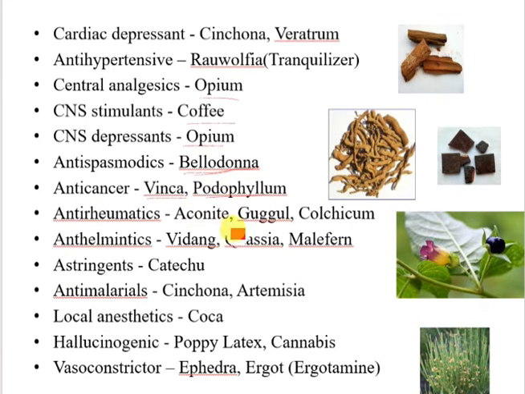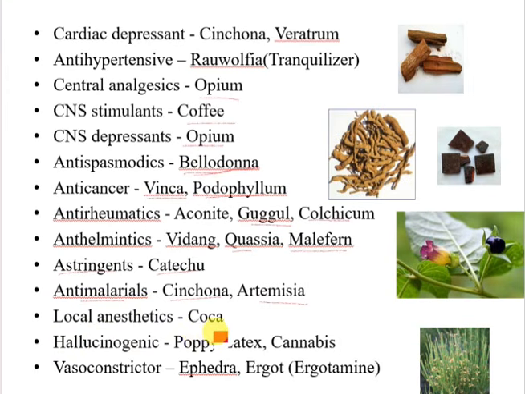Okay, anti-rheumatics are Guggul and colchicum as anti-rheumatic drugs. Okay, anti-helminthic drugs are Quassia and male fern. Next, astringents means to precipitate the protein. Those are catechu. Okay. Next, as anti-malarial, Cinchona and Artemisia are used as anti-malarials.